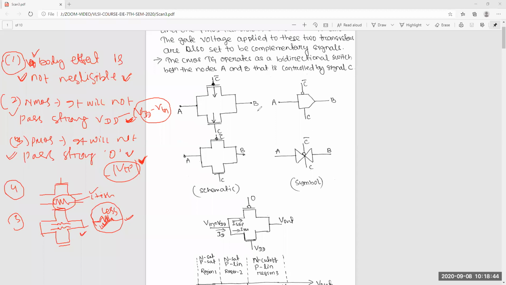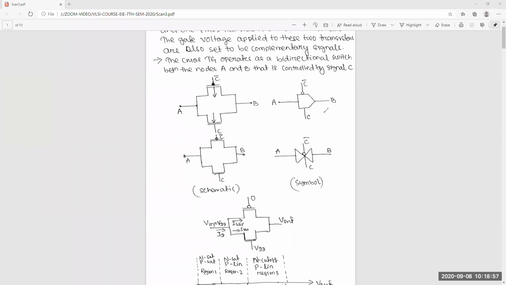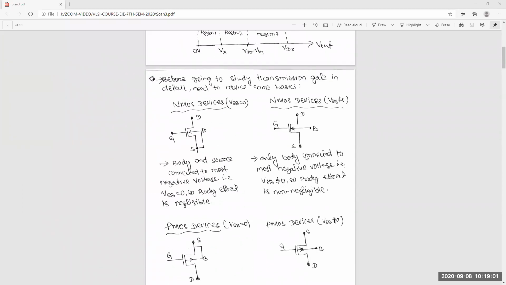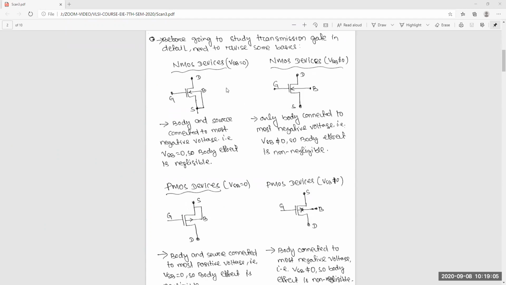So we'll go to the next. Whatever I have discussed briefly, we will discuss in detail. Now you can understand this part very easily; it should not be a problem. Now come to this thing. This thing you know, I'll just give you a refresh.